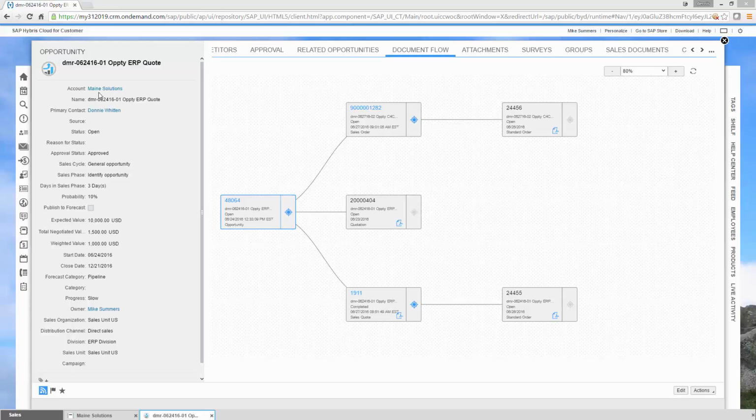In any case, account has opportunity. This opportunity had a sales quote created from it, a Cloud for Customer sales quote, which resulted in a standard order. It had a Cloud for Customer sales order created from it, which was then converted into an ERP order, and then it had an actual ERP quotation created from it, and then you'd probably have to go back into ERP and create a follow-up quote on that. But those are some of the possibilities. What am I looking at? I'm looking at the document flow of this one opportunity. Let's see if we can duplicate that, shall we?